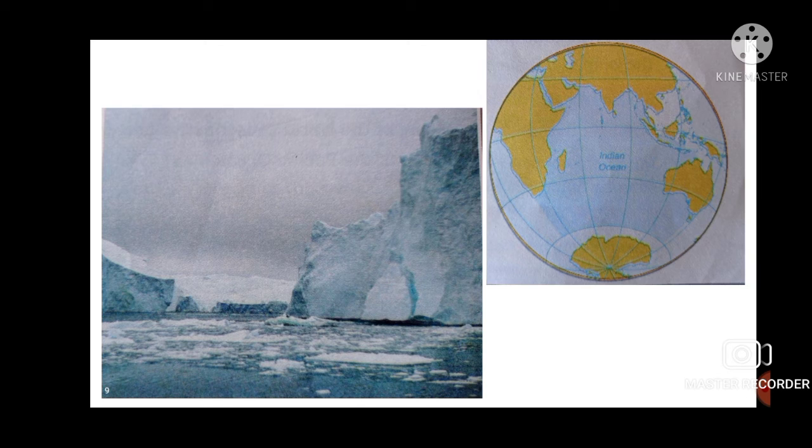Next is Australia. Australia is the smallest continent in the world. It is the only continent which is also a country. It is an island and is surrounded by water on all sides. Australia is famous for its Great Australian Desert and the Great Barrier Reef. You can see in your textbook. The Great Barrier Reef is the largest coral reef on earth.